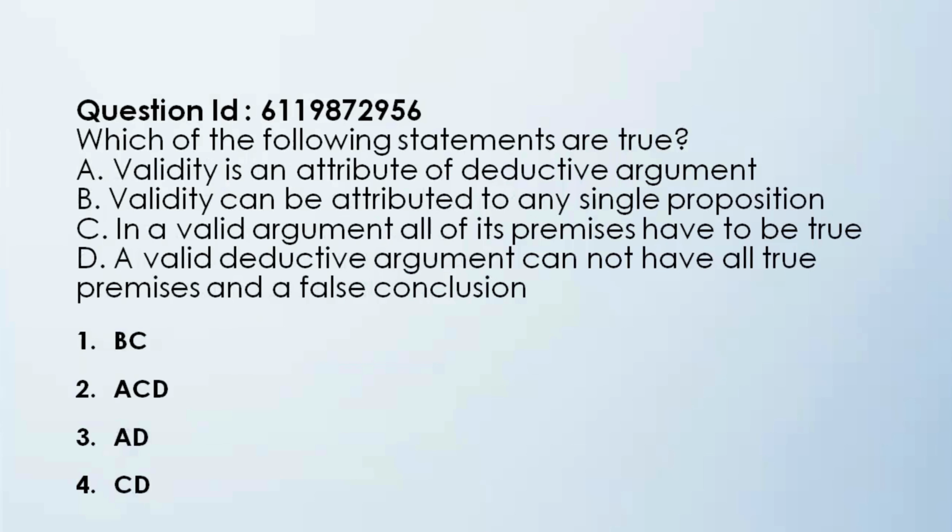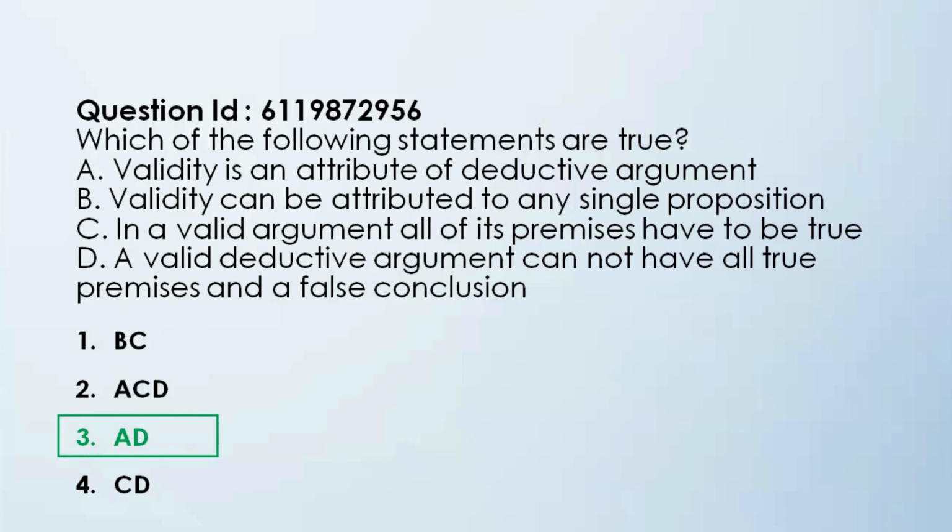The next question in logical reasoning is, which of the following statements are true? A: Validity is an attribute of deductive argument. B: Validity can be attributed to any single proposition. C: In a valid argument, all of its premises have to be true. D: A valid deductive argument cannot have all true premises and a false conclusion. So the 4 options are BC, ACD, AB, and CD.